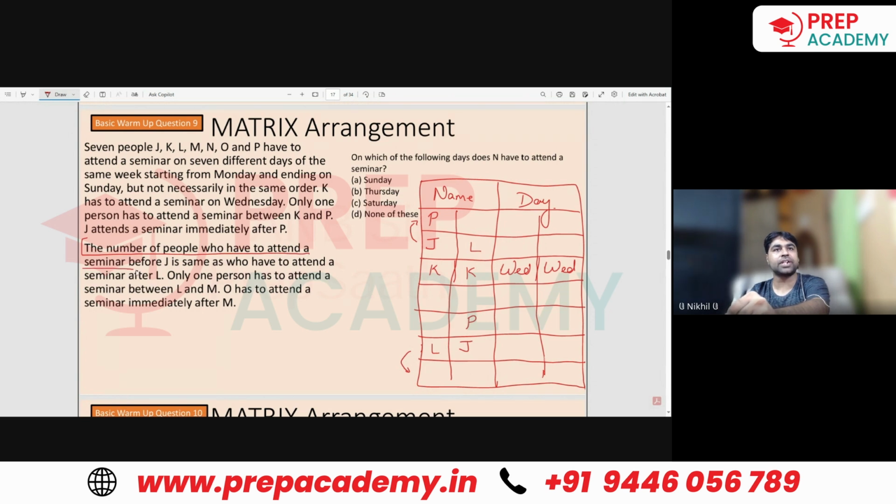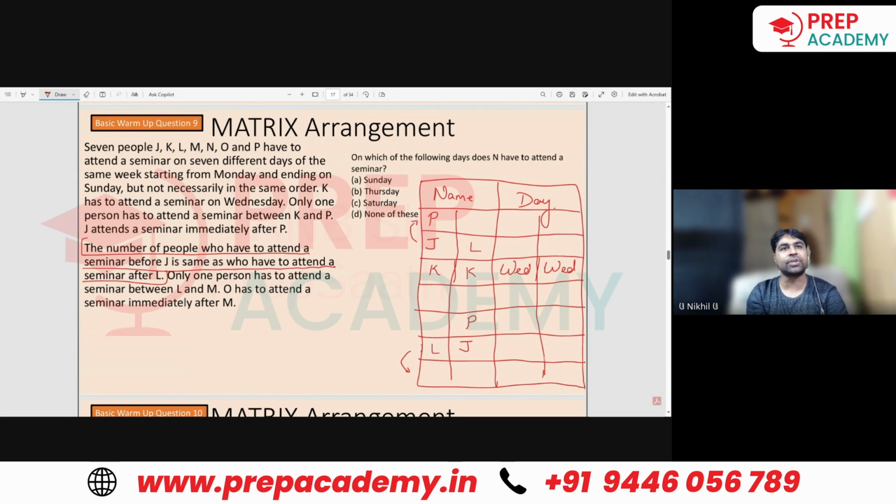This particular statement actually means that whatever is the position of J from the top or from the bottom, the same is the position of L, but the reverse of that. If J is second from the top, then L is second from the bottom. If J is sixth from the top, then L is sixth from the bottom. Something like that.